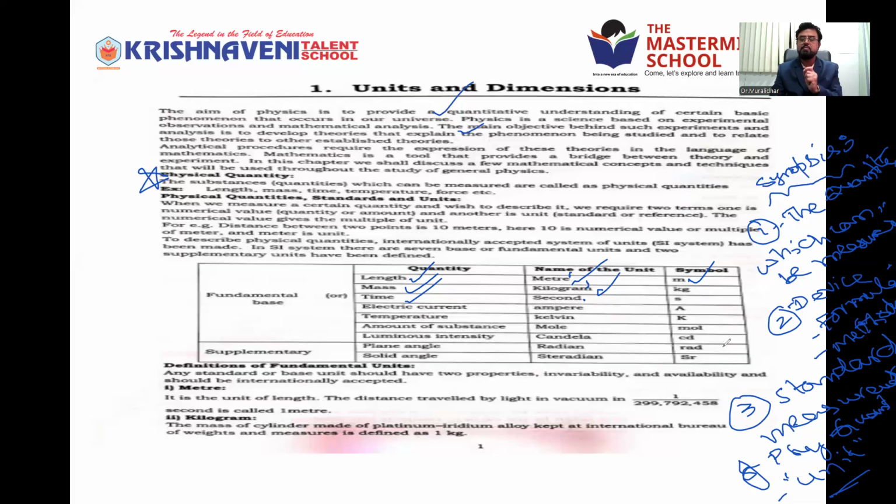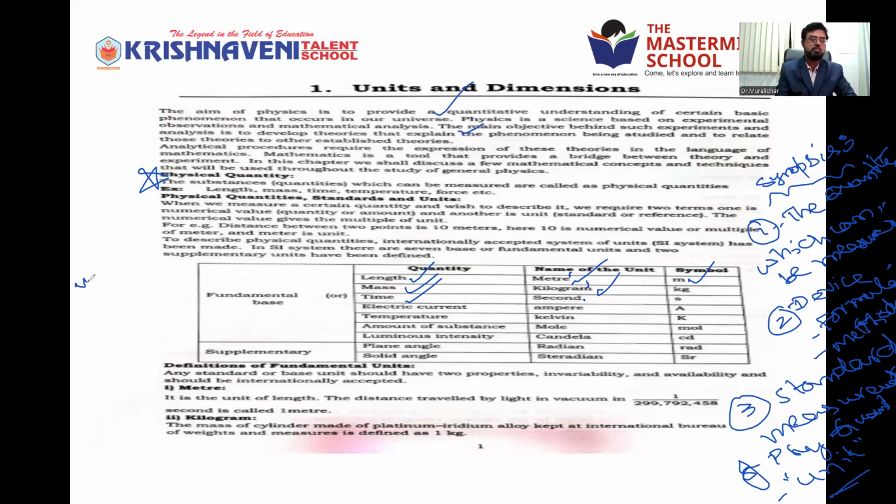And the standard measurement of any physical quantity is called a unit. There are many thousands of physical quantities. These physical quantities are classified into two categories. One is fundamental physical quantities. The second is derived physical quantities.